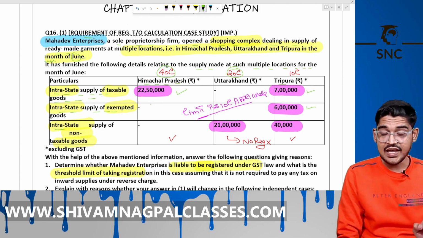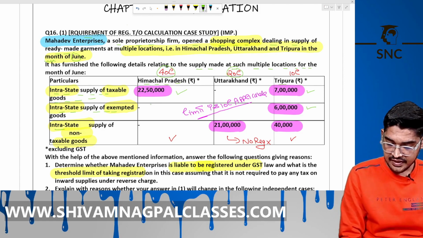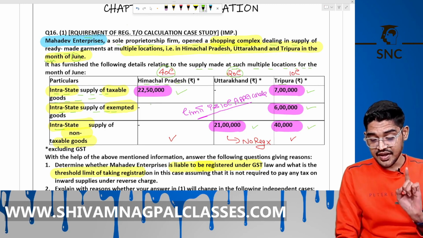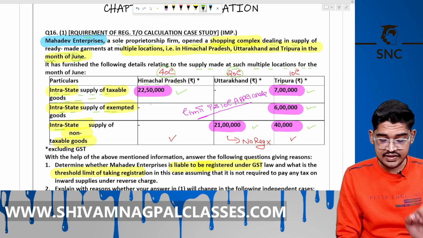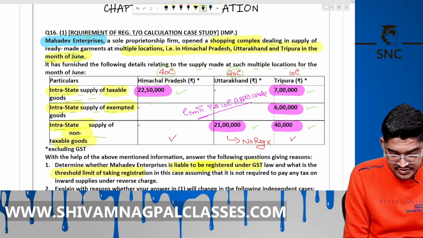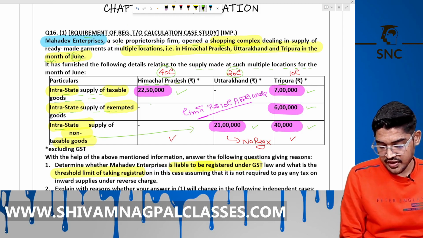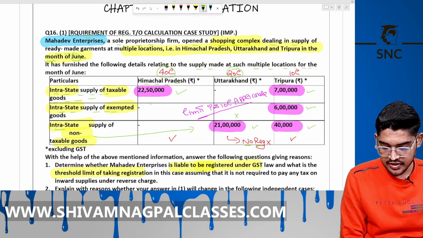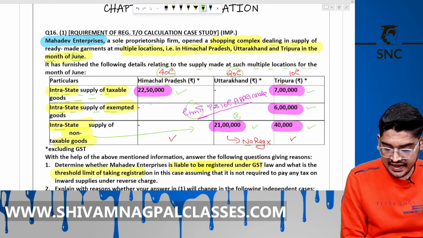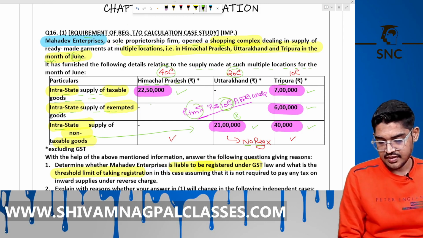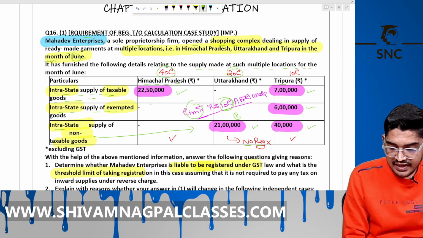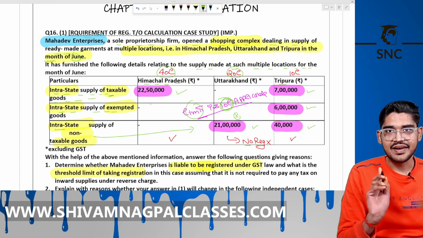Intra-state supply of non-taxable goods in Uttarakhand and in Tripura. What does it mean? It means in Uttarakhand, he is supplying only non-taxable goods. Then no registration for Uttarakhand. And the applicable limit is 10 lakh, because in Tripura he is supplying taxable goods. The limit will be 10 lakh, not 40 lakh.